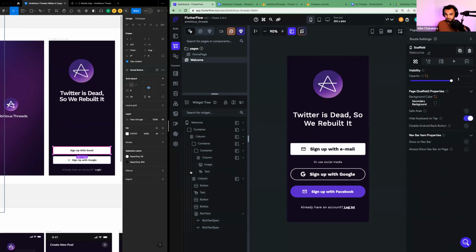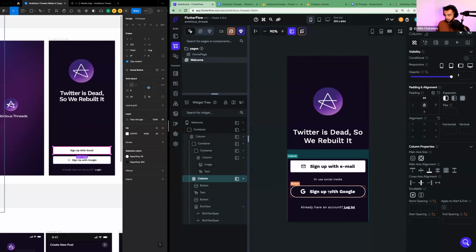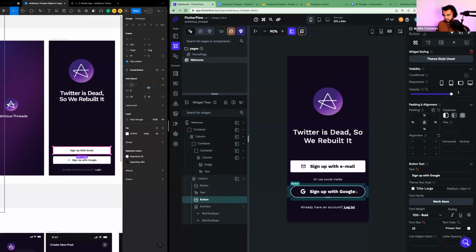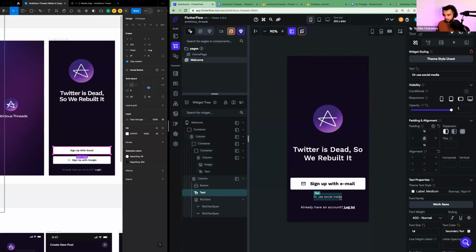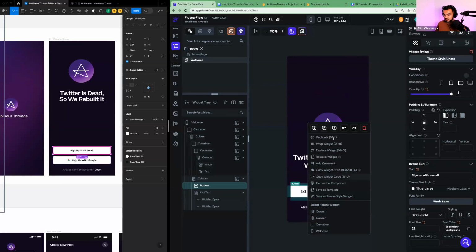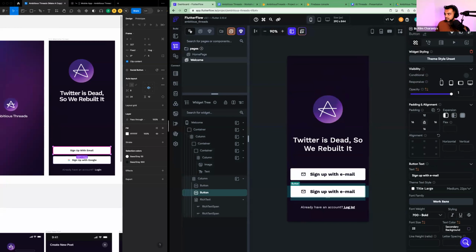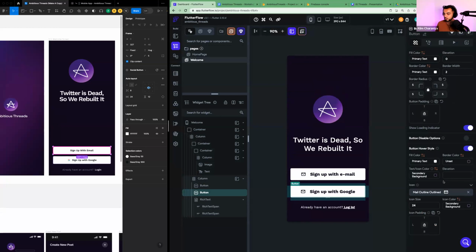Okay. I have 2 buttons, sign up with email, sign up with Google. So I'm going to get rid of this sign up with Facebook button by clicking on it and deleting. I'm going to click on this sign up with Google and delete it. I'm going to click on "or use social media" and delete it. Then I'm going to right click on this button and hit duplicate because they're both pretty much the exact same buttons. I'm just going to change the second one to say sign up with Google. In this workshop, we're not going to implement Google sign-in, but we're going to leave it there anyways.